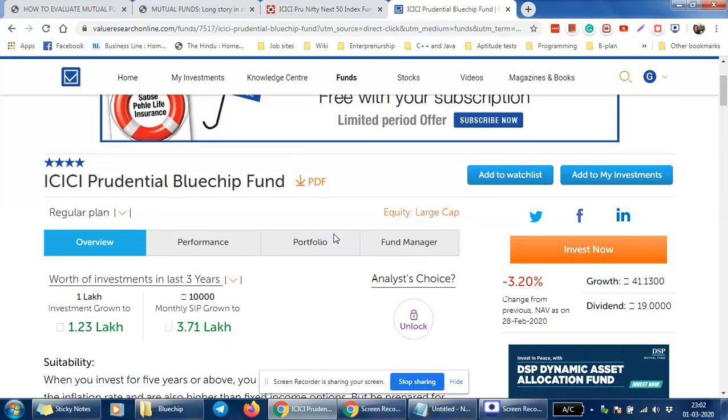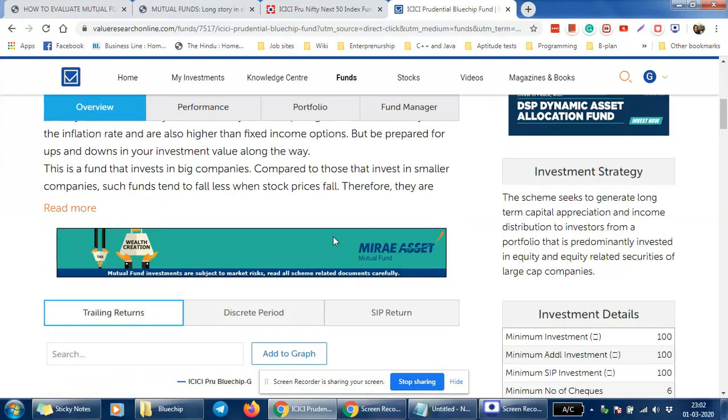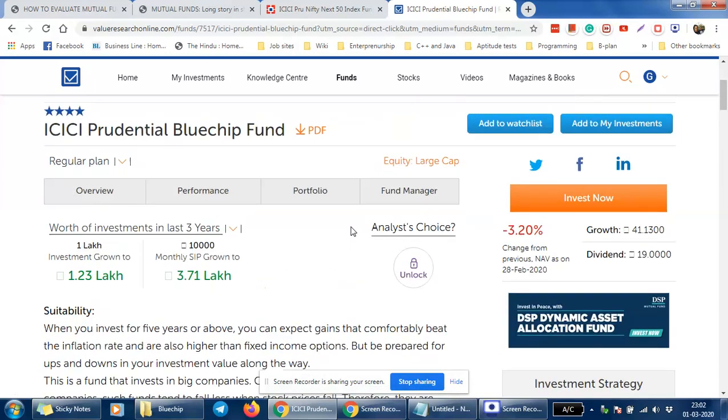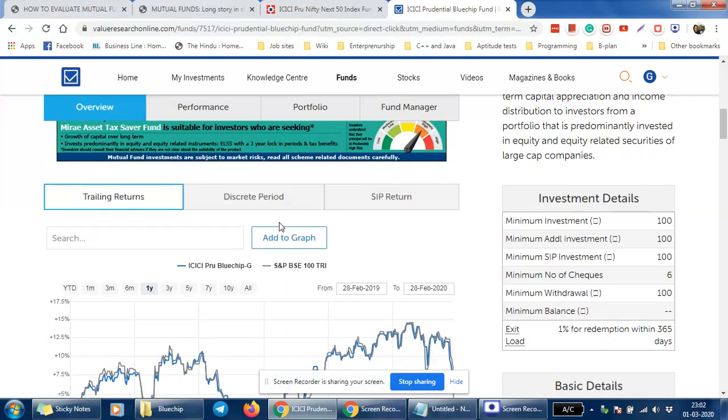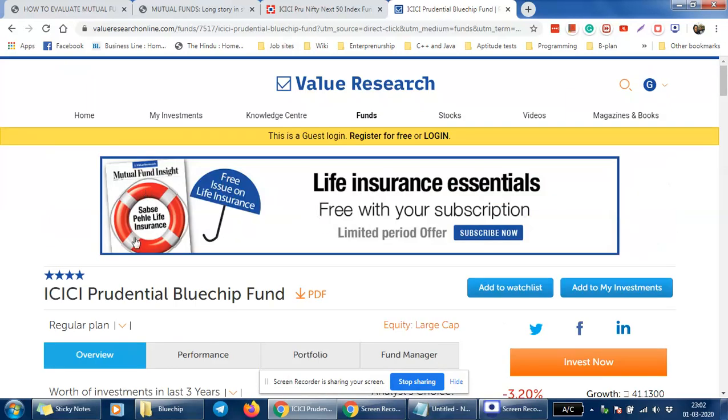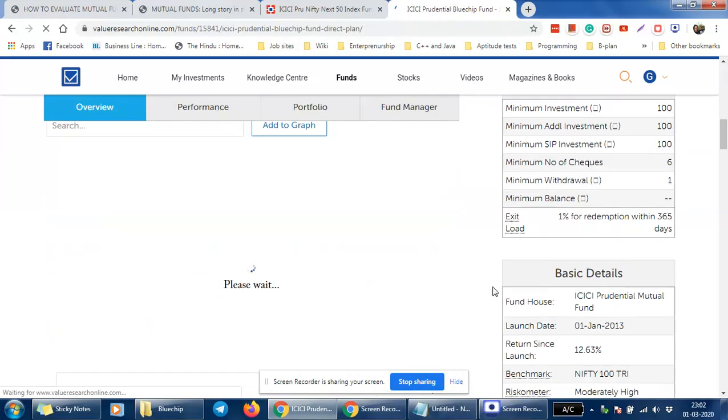For the regular mutual fund, we can easily see the minimum load. So we can just find the load here, and this is known as the expense ratio. For the regular fund, the expense ratio is around 1.73, and for the same fund, if we go for a direct plan, the expense ratio will be less than 1%.